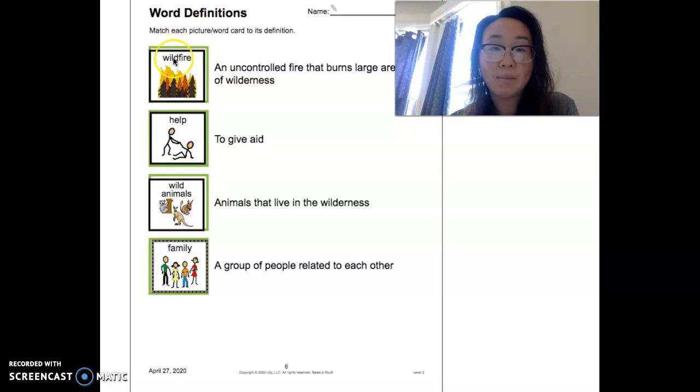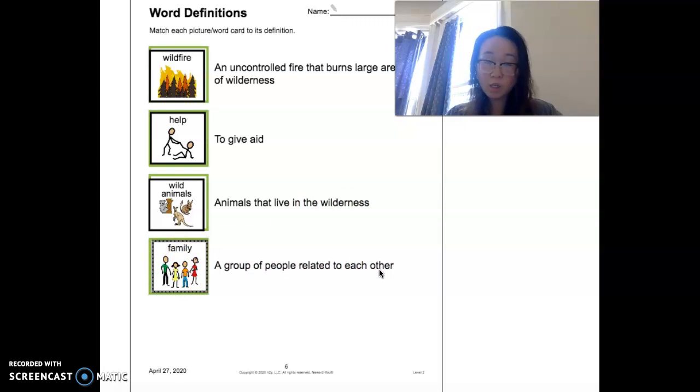So we'll read it one more time. Wildfire, an uncontrolled fire that burns large areas of wilderness. Help, to give aid. Wild animals, animals that live in the wilderness. Family, a group of people related to each other.